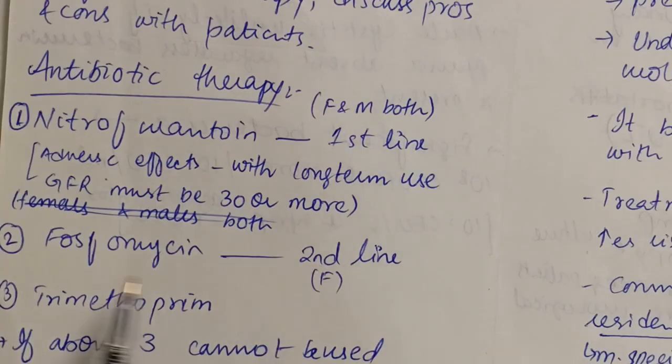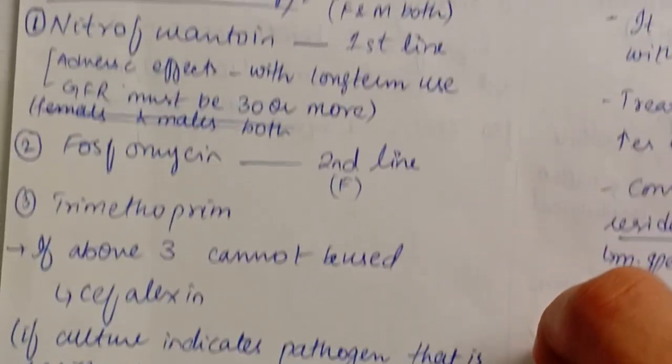Then we have fosfomycin, which is the second line drug, and then we have trimethoprim. If all the above three cannot be used, or they are not tolerated, or they are contraindicated for any reason, we are going to use cephalexin.